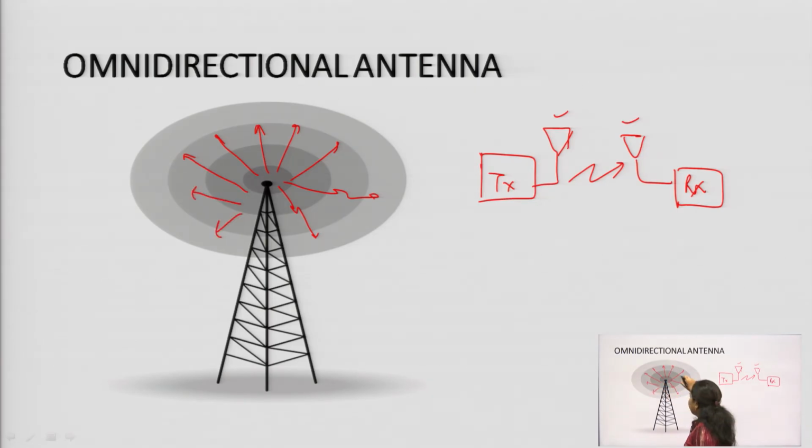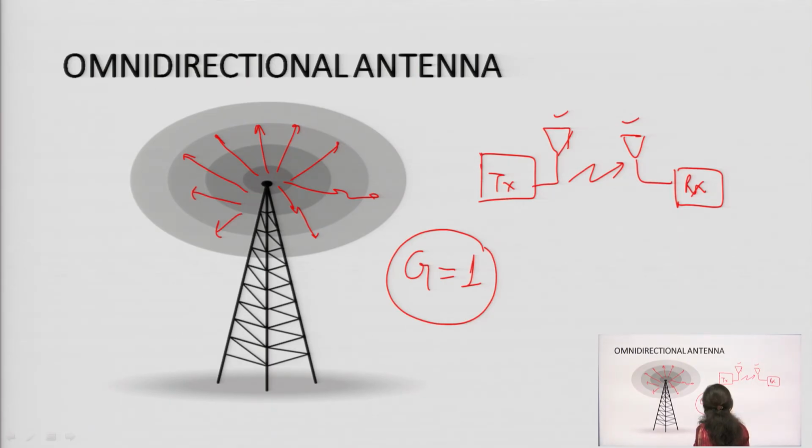In whichever direction you see the strength of the signal, it will be of equal strength. The gain of this omnidirectional antenna is equal to 1.